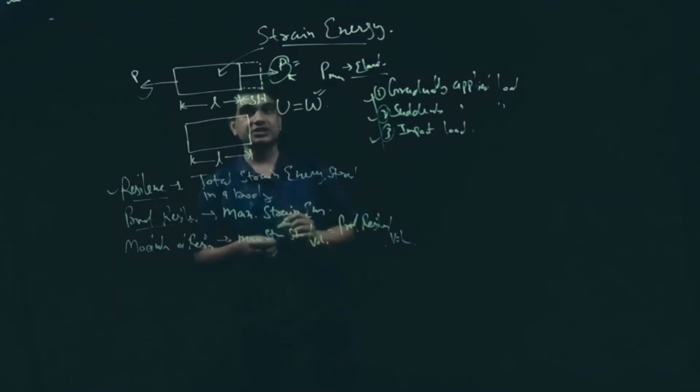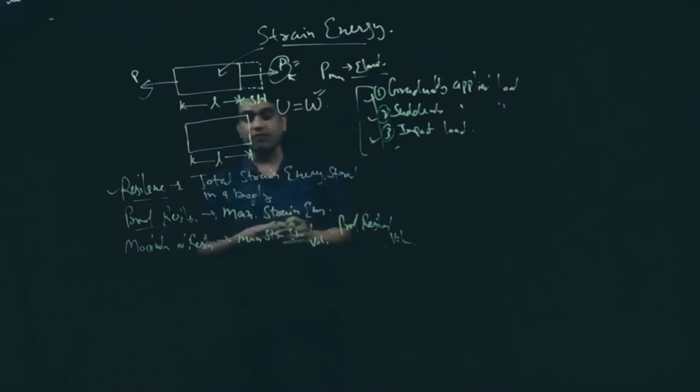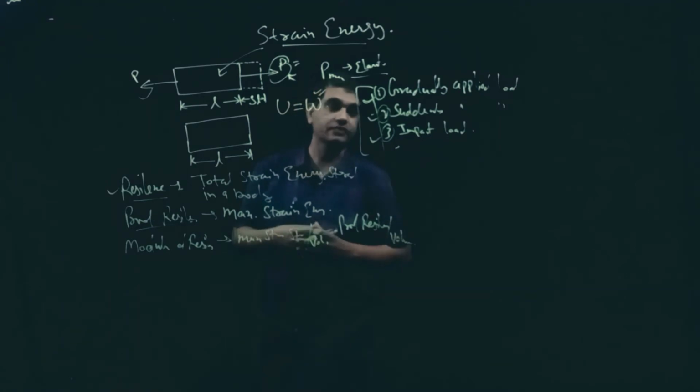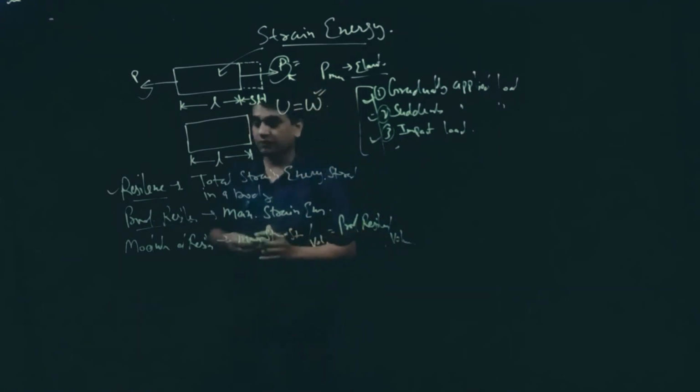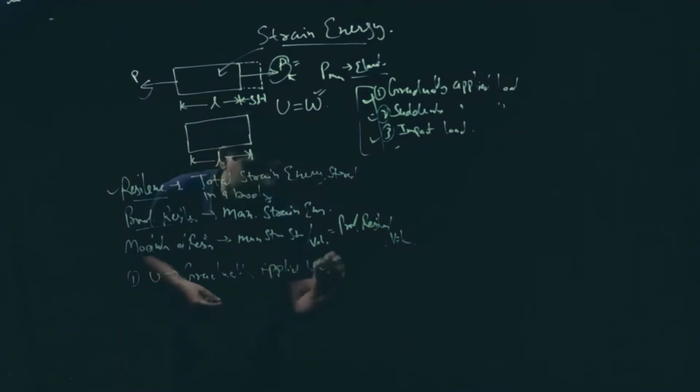Generally, we calculate strain energy in a body by three means. Okay. Now we will calculate strain energy. That means we will go for derivation separately for a gradually applied load, for a suddenly applied load, and third for impact loading. Okay. First one is the expression for strain energy, that means U, for the case of gradually applied load.